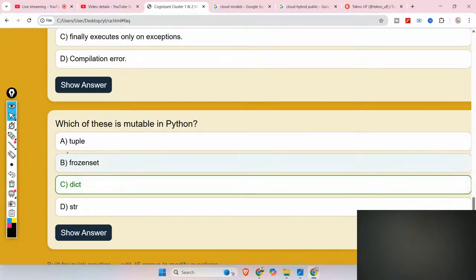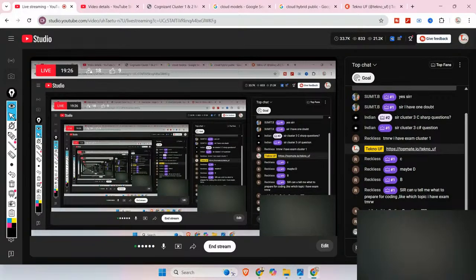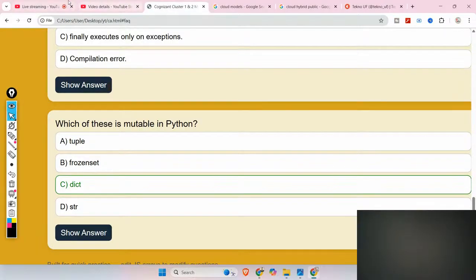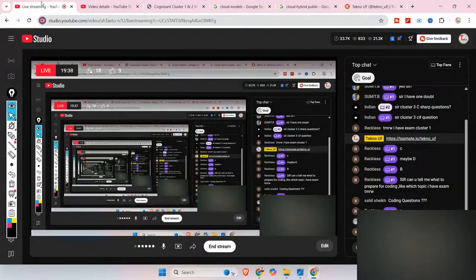I'm just giving you one quick question. Let me check who gave the answer. Coding questions, yeah, I'm giving you one sample, and today's coding questions as well. Just wait. Saurio Khanarkar answered that option B is correct. Let me check. Oh, actually option C is correct. Yeah, Silsek is asking about the coding questions. Reckless is asking, sir, can you tell me what to prepare for coding, which topic, I have an exam tomorrow?